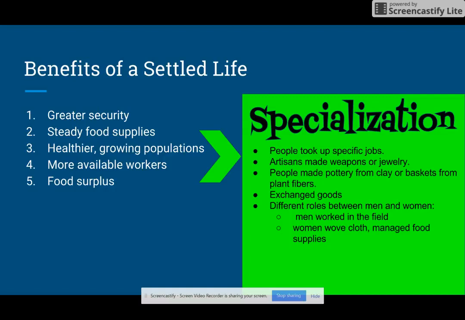In specialization, people took up specific or specialized jobs. For example, artisans made weapons or jewelry. People made pottery from clay or baskets from plant fibers. People were able to exchange goods between different groups. And this eventually led to gender roles. Different roles between men and women included men working in the fields, and women weaving cloth and managing food supplies.